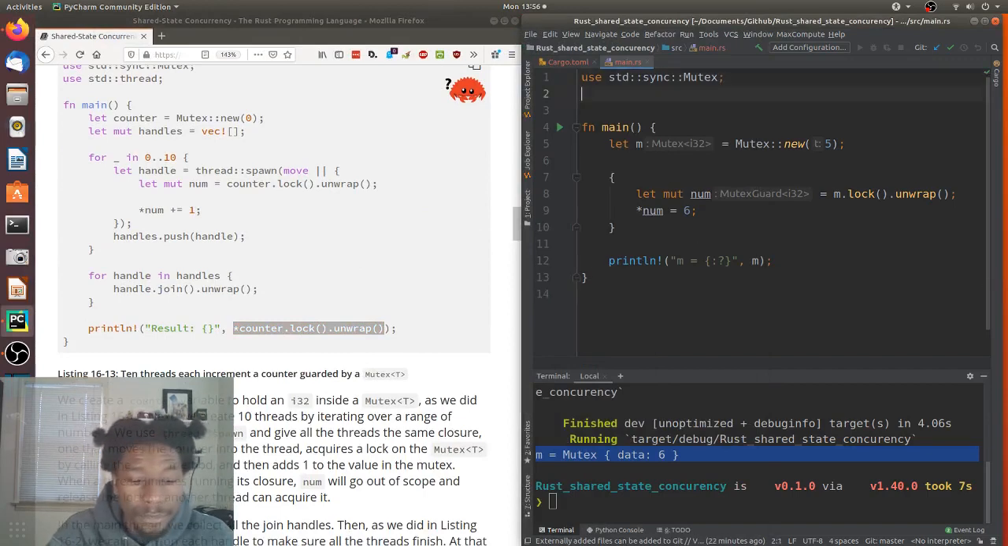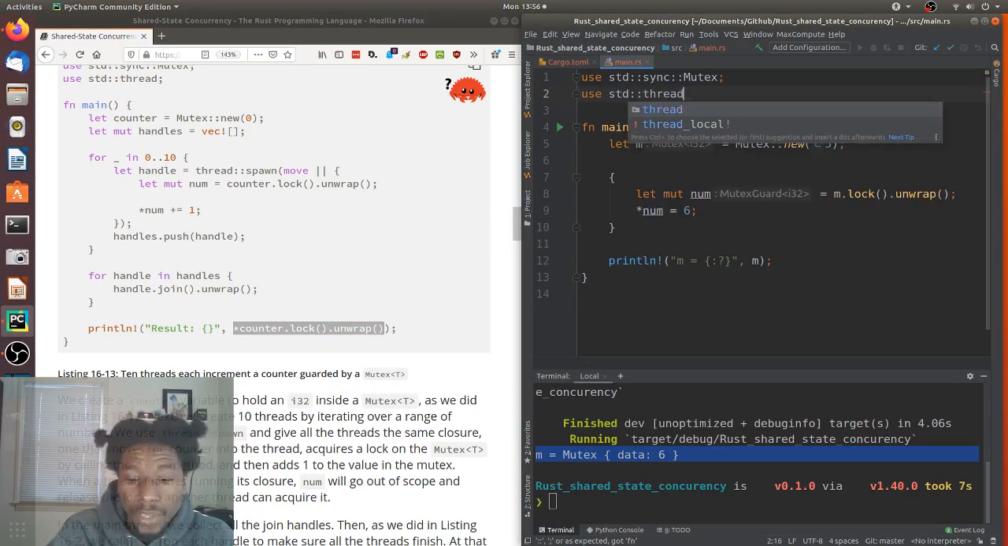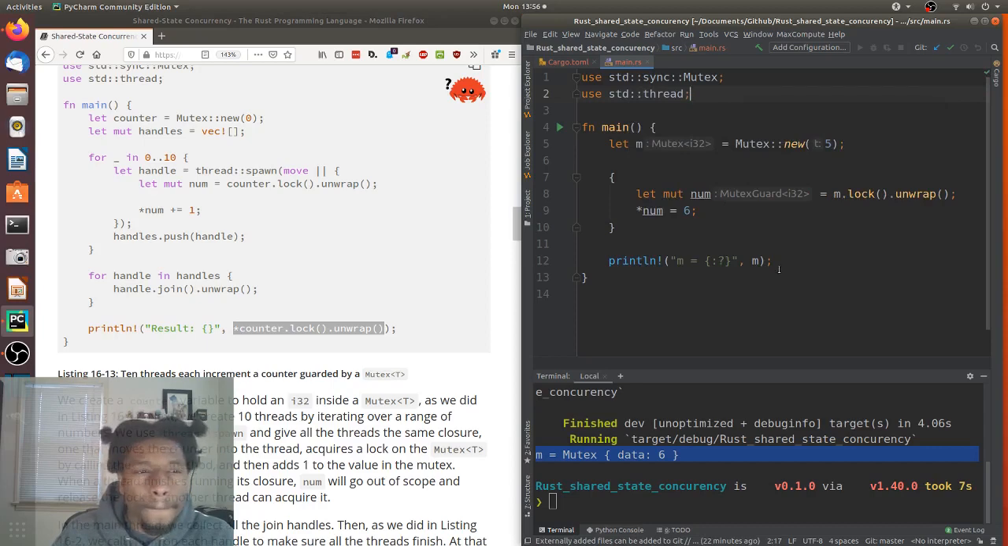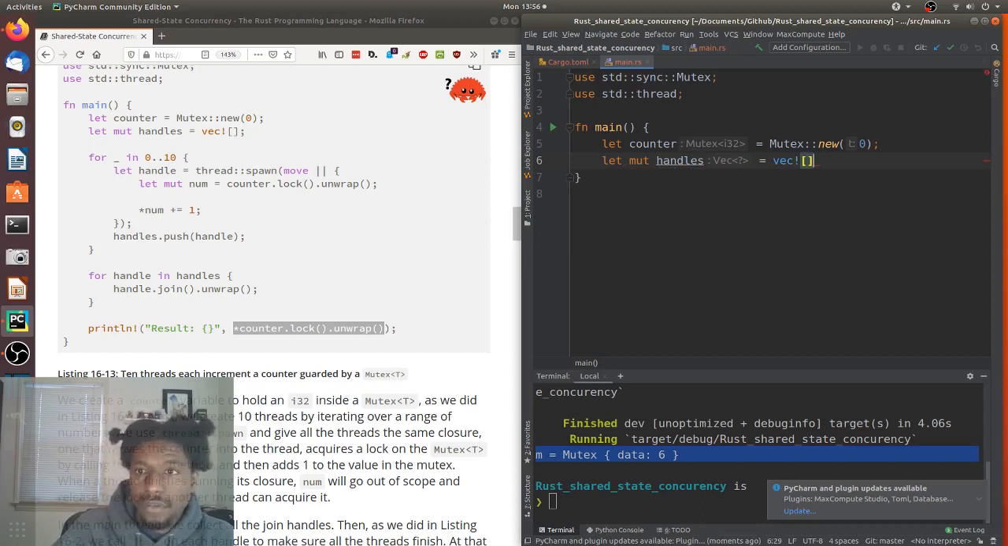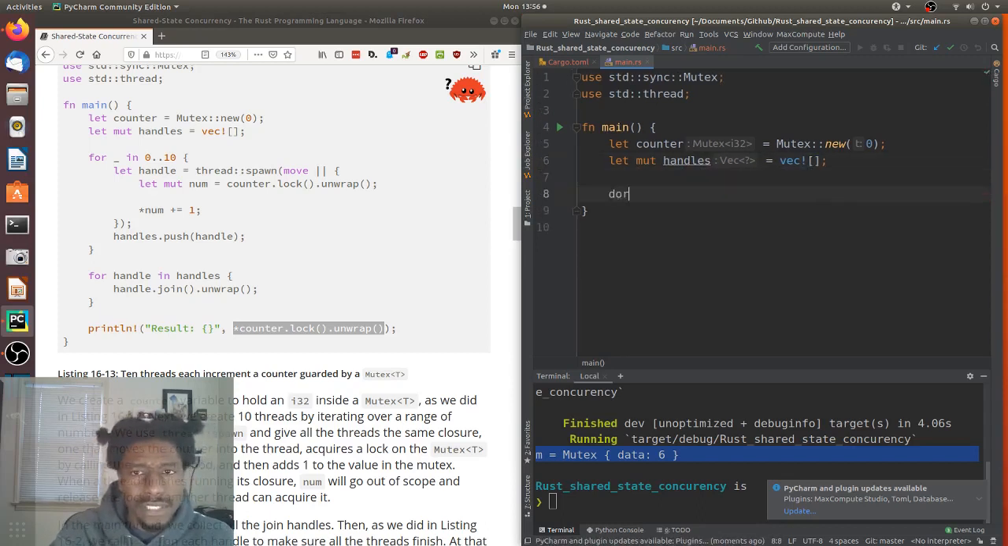Let's write this out. Add a new import, use std thread, let counter equal Mutex new. Oh, this is supposed to error out. Yeah, that's what I forgot. Let's see how it errors out. It could be erroring out because it's not being passed by reference. I don't know.